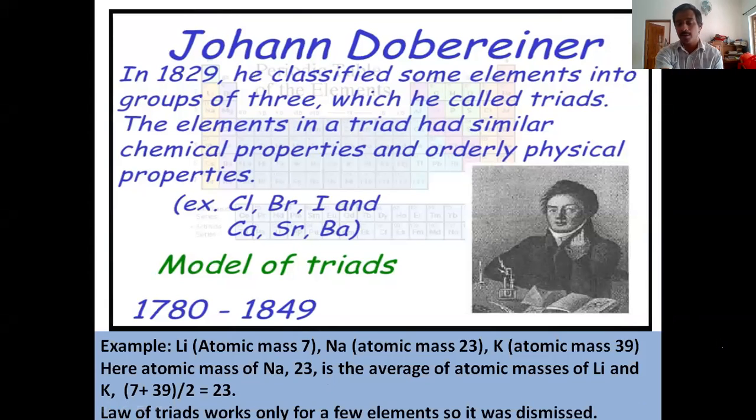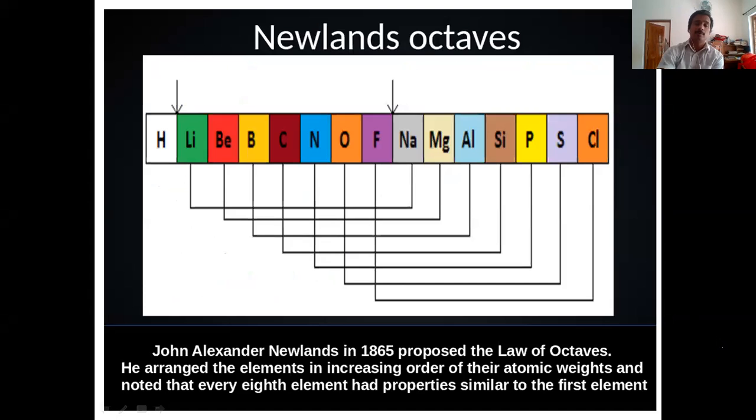And now the second important effort was Newlands' octaves. He observed that when the elements are arranged in the increasing order of their atomic masses, the 8th element has similar properties to the first one.